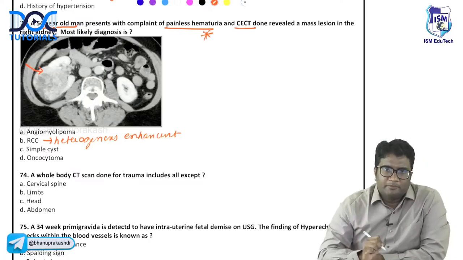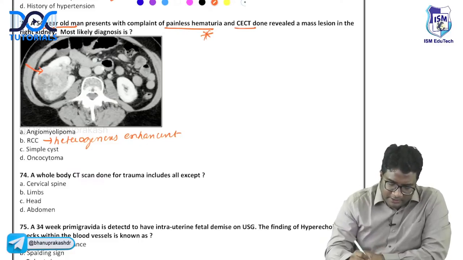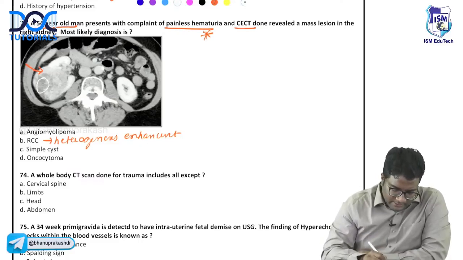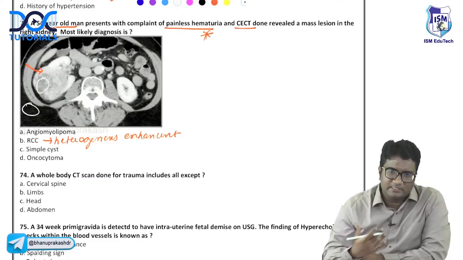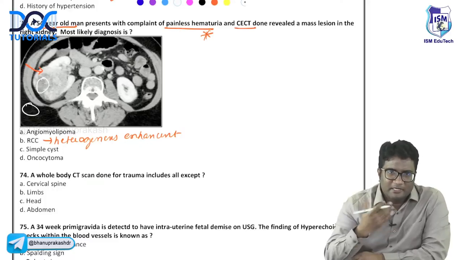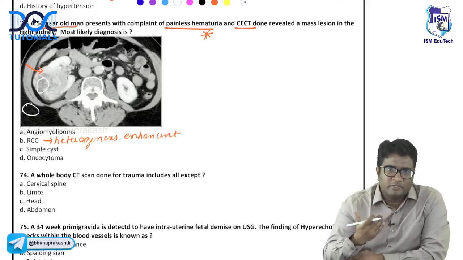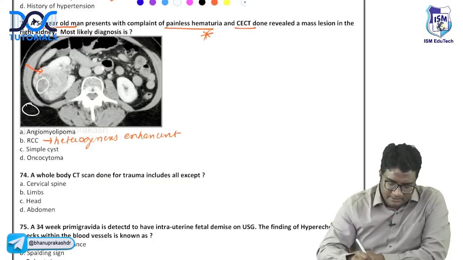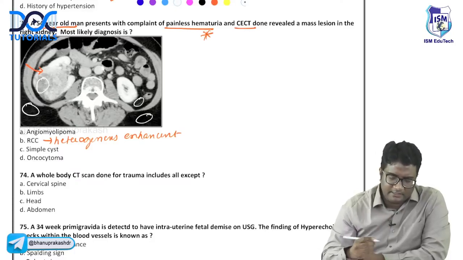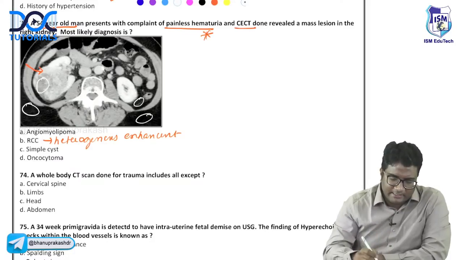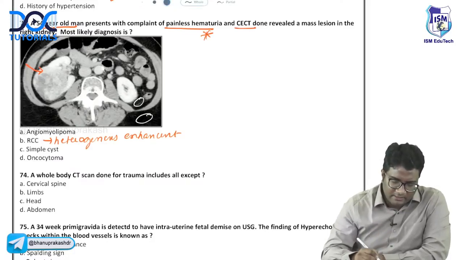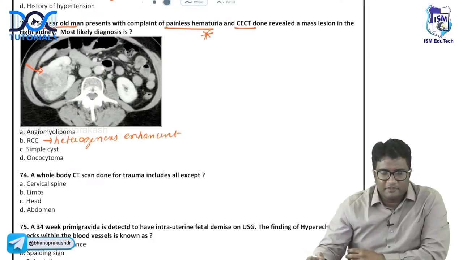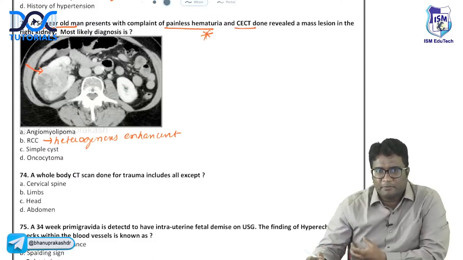Remember, for angiomyolipoma, you compare with subcutaneous fat. Look at this subcutaneous fat. It is less dark. If it is similar to subcutaneous fat, that would be angiomyolipoma, right? It is not similar to subcutaneous fat. You can see the mesenteric fat, you can see the subcutaneous fat. The fat density is different and the lesion is different. So this is not fat, this is RCC. If it was fat containing, it would be similar to subcutaneous fat.